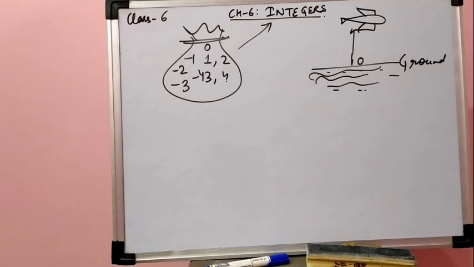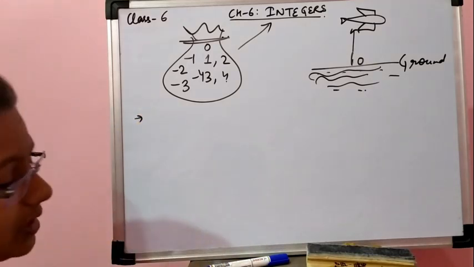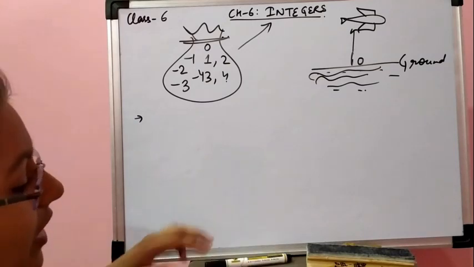So how can I define integers? First of all, I can say in so many sentences we can define integers.